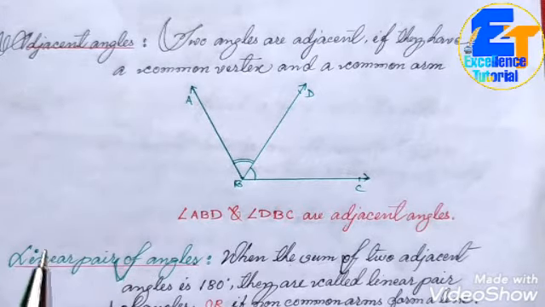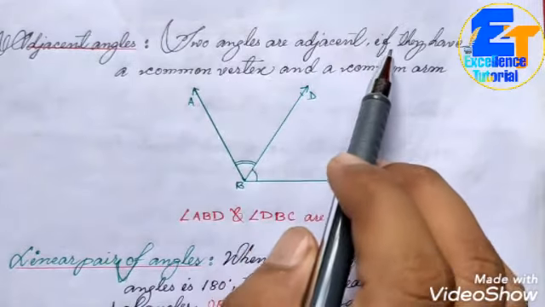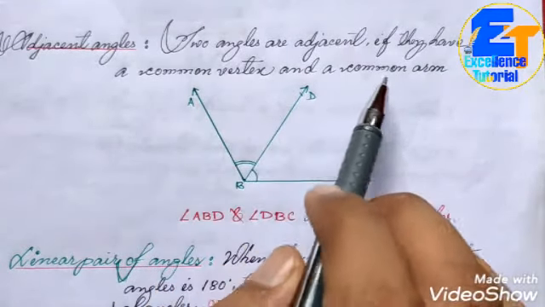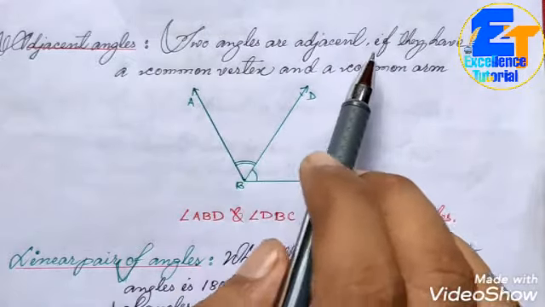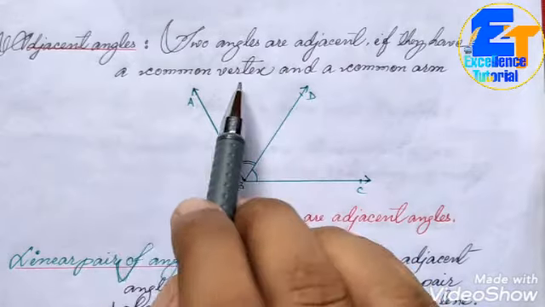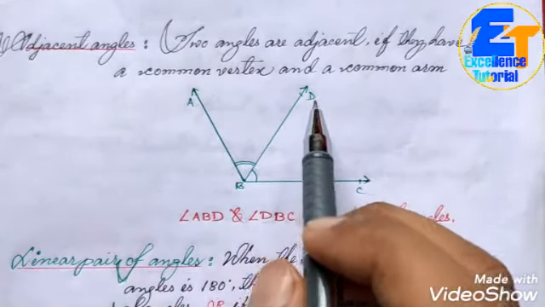Next, adjacent angle. Two angles are adjacent if they have a common vertex and a common arm. Try to understand. You can see two angles in this figure.